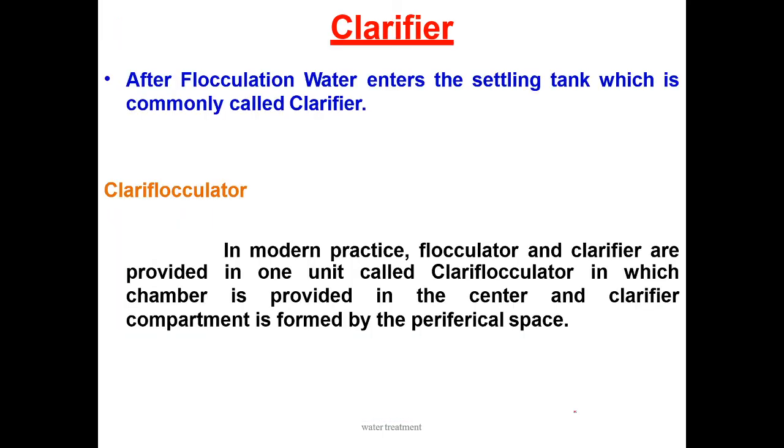Now in modern times, we are practicing the entire sedimentation, coagulation, and flocculation, all those things in a single unit, that is the clariflocculator. In modern practice, the flocculator and clarifier are provided in one unit called a clariflocculator, in which the flocculation chamber is provided in the center and the clarifier compartment is formed by the peripheral space.